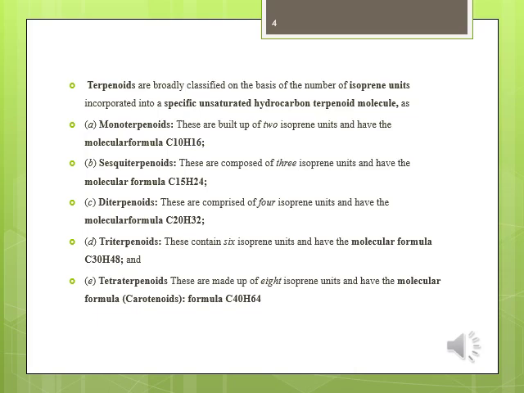Diterpenoids. These are comprised of four isoprene units and have the molecular formula C20H32. Triterpenoids. These contain six isoprene units and have the molecular formula C30H48. And tetraterpenoids. These are made up of eight isoprene units and have the molecular formula C40H64.